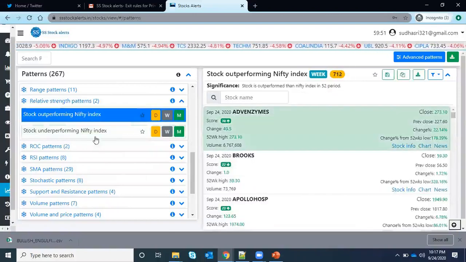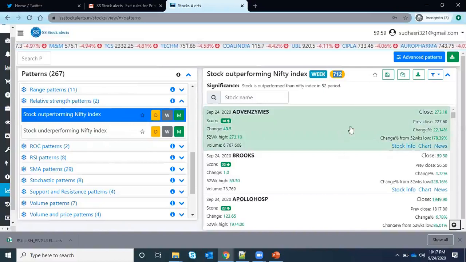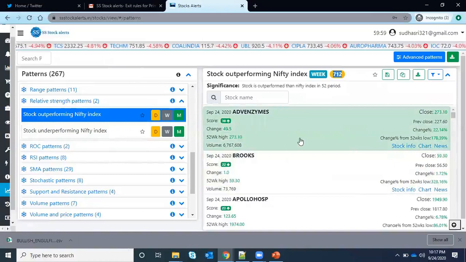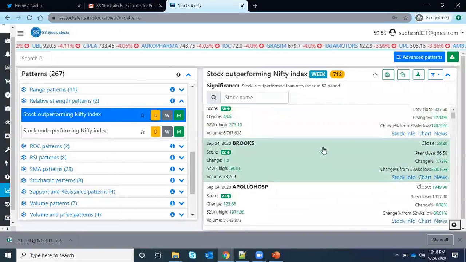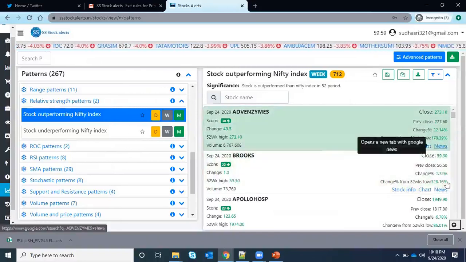You can see there are around 700 stocks out of 1700, and by default these stocks are sorted based on which is closest to the 52 week high. If you see this Advent Enzymes, the close price is 273 and its 52 week high is 273. So whichever is closer to the 52 week high, the results are sorted based on that. But suppose you want to sort these results based on performance, like this stock has given 178 percent from its 52 week low.